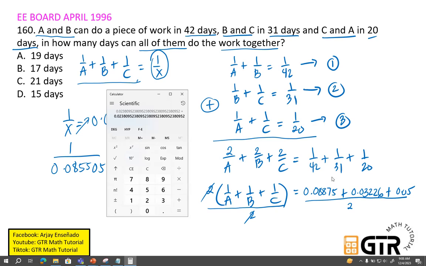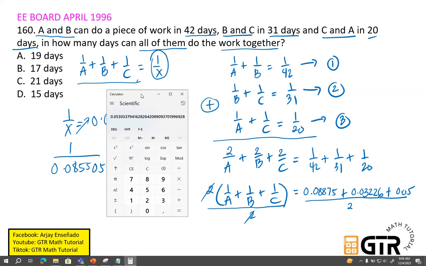I-plus natin sa 1 over 31. Lagyan ko ng parenthesis para sigurado. 1 divided by 31. Yan, close parenthesis. So yan, 0.03225. Ayan, tama ito. So equals ko na muna. So ito na yung sum ng dalawa. Plus yung pangatlo, 1 over 20. So eksakto ito, 1 over 20. Okay, and then press equal sign. Ayan. 0.106. So 0.106, i-divide pa natin dito sa 2. So divided by 2, the answer will be, ayan, 0.053.